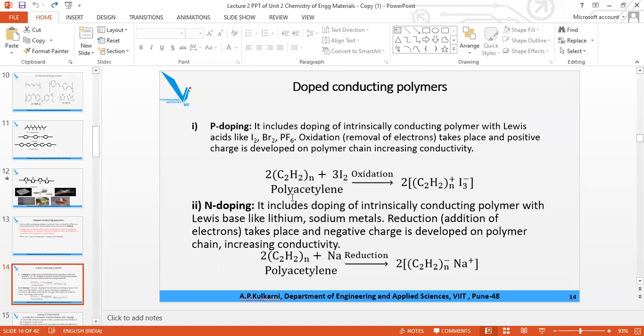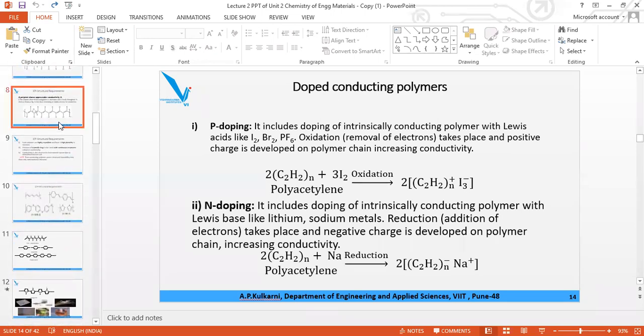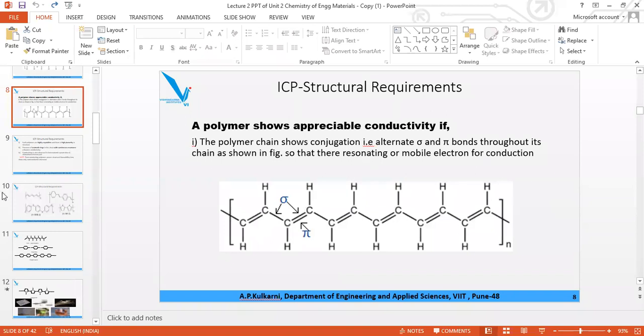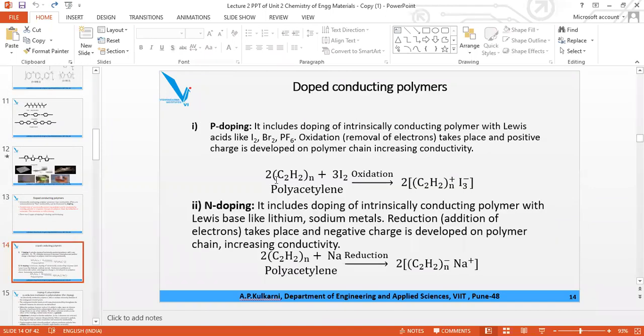So this is the polyacetylene small formula. C2H2 unit is repeated n times. Just now I had shown you polyacetylene. This is the polyacetylene formula. So C2H2 group is repeated n times. So C2H2 n times, two molecule you will take 3 times I2.